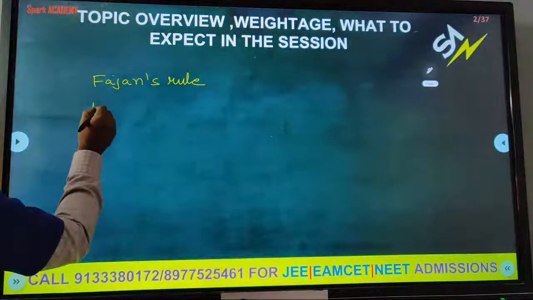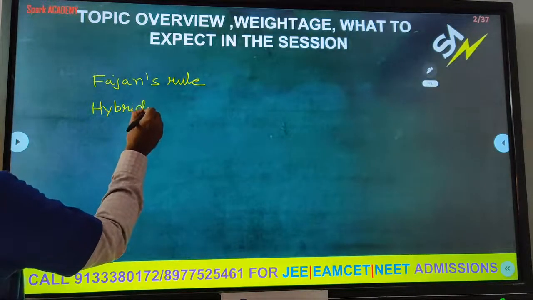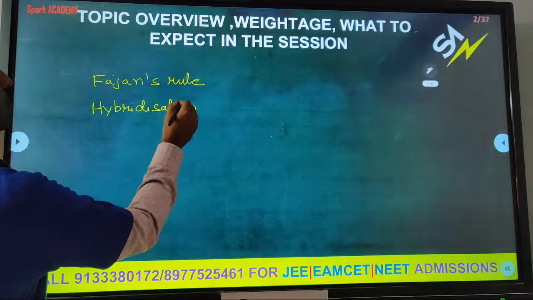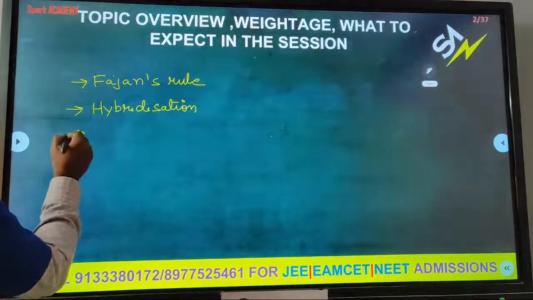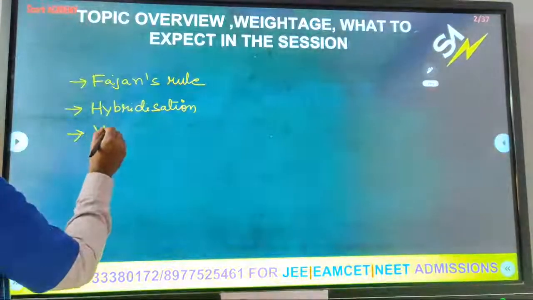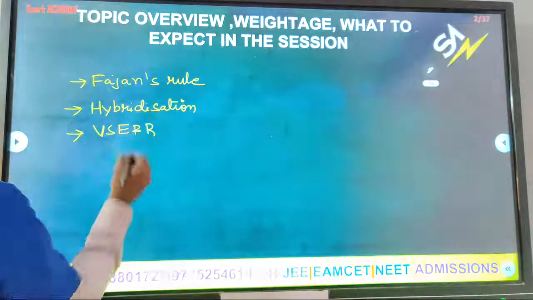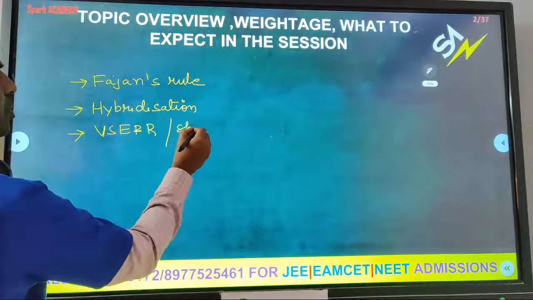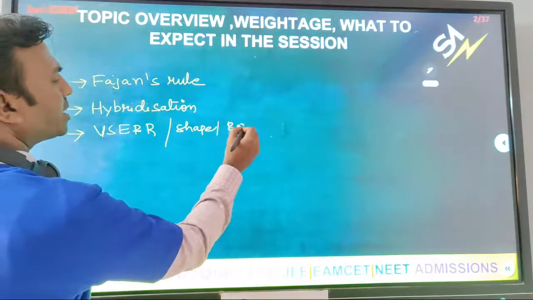Second one is hybridization. And the third one is VSEPR theory related questions, meaning the shape of the molecules, shape, bond parameters.